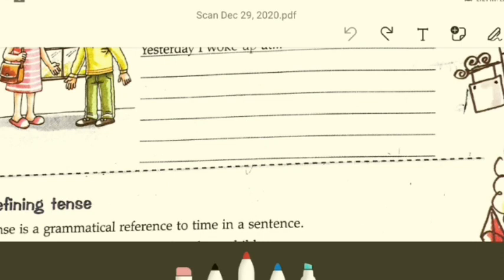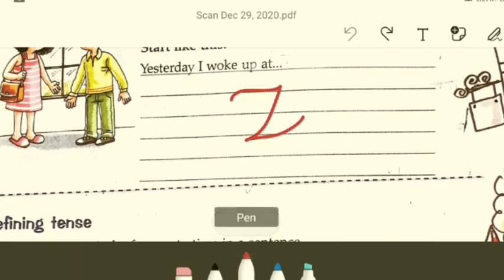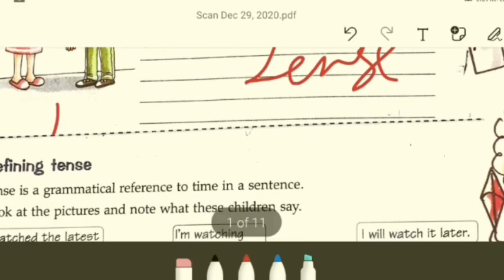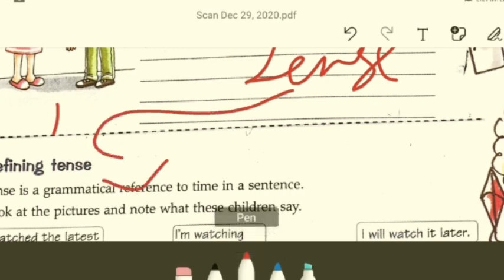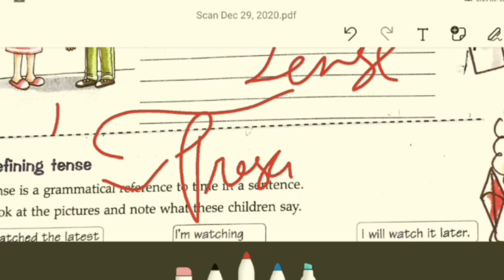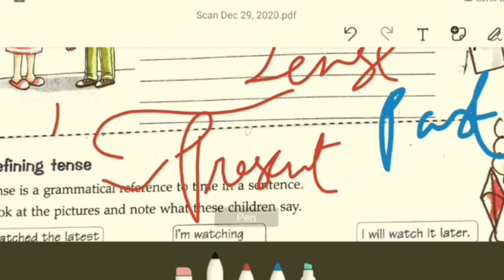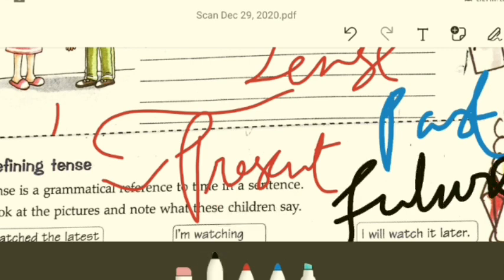The boys play, present. So they are engaged either in a simple activity or playing a game or something. So basically, you should understand there are 3 time frames in tense that we are going to discuss in detail. Since you are in 6th standard, there will not be too much detail, but you should just have this in mind. Tense is equal to 3 time frames. They are present, then past, and finally what do we have? Future.